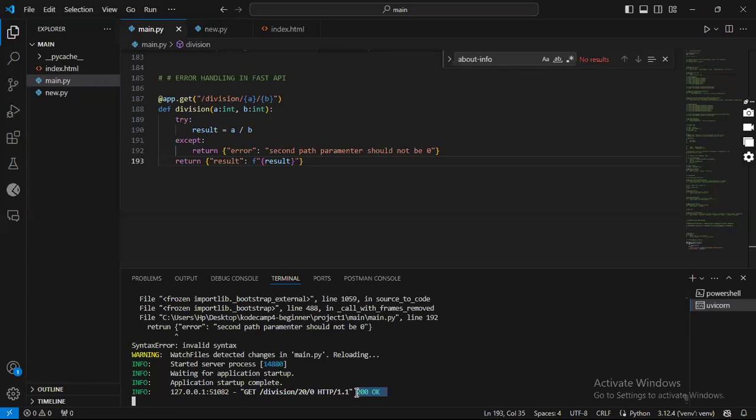So in this case, it will be proper to raise the exception rather than returning a JSON dictionary like this. You don't want to do that. Raising the exception would be more recommended than simply returning a message like this.